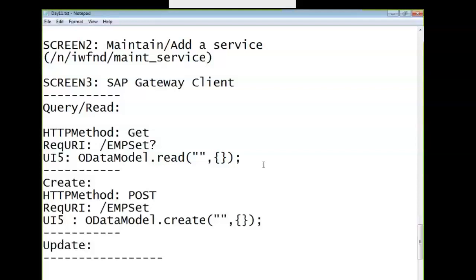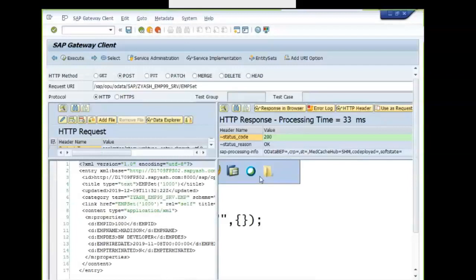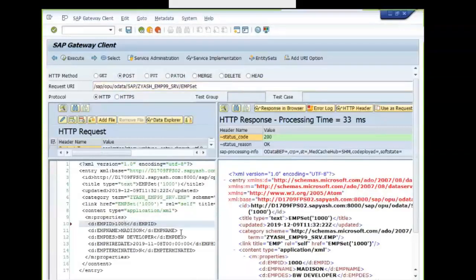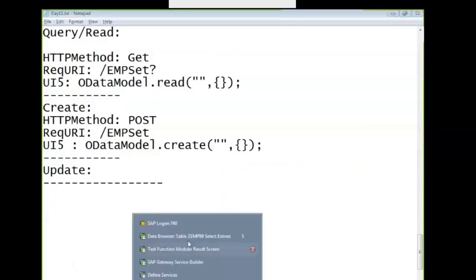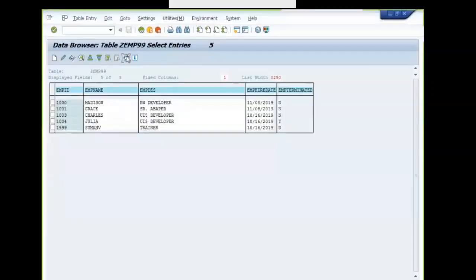Let me create a record. Let me take 1009. Click on execute. You must get 2xx on the right side. Anything with 2xx means it is created. So a record is created, and check that in the table. Record is created.